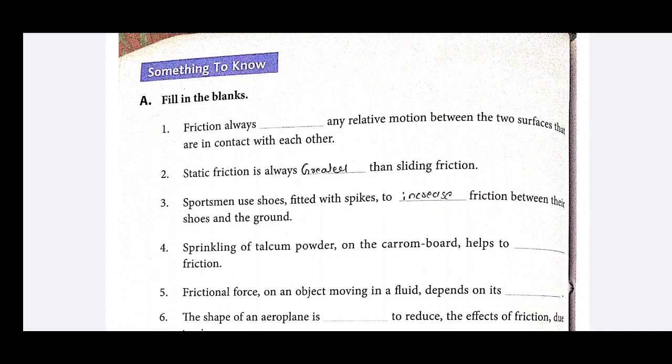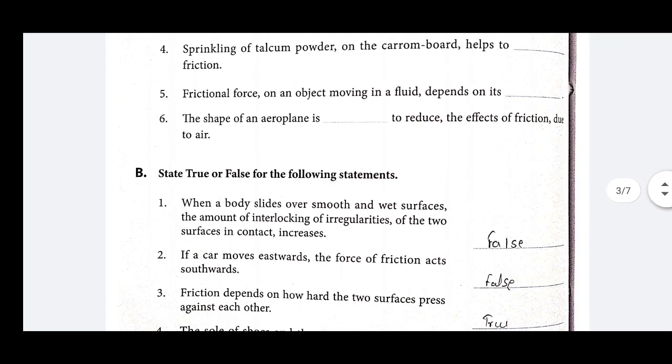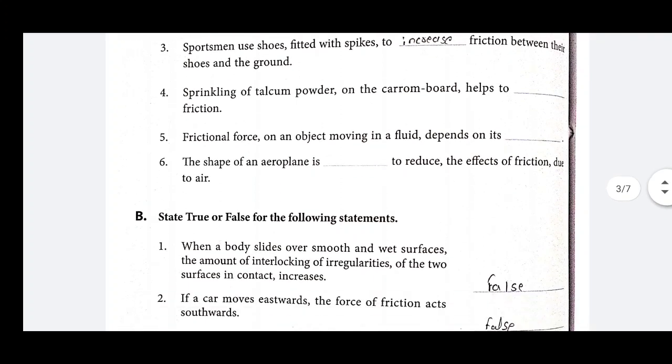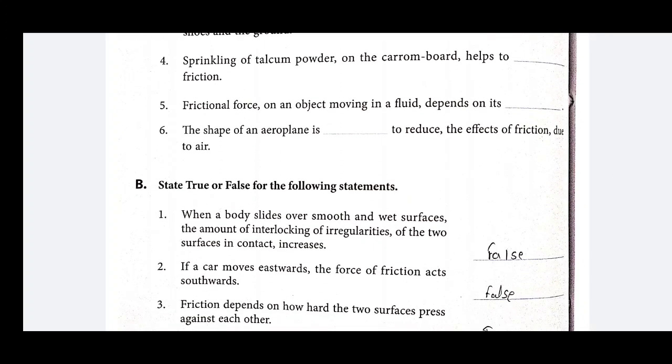Clear? Now, second. I am leaving the first part. I am not going to discuss each question. This is homework for you. Now second question, true or false?